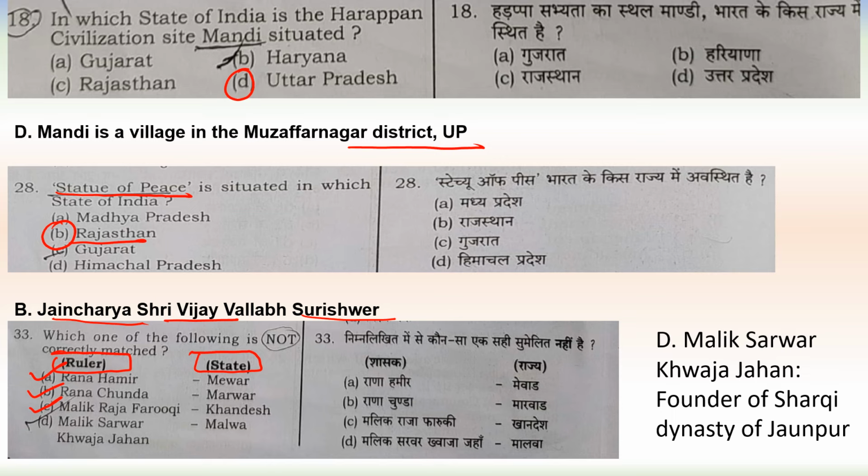Malik Sarwar Khwaja Jahan. So here it is given Malwa. No. So he was Malik Sarwar Khwaja Jahan, founder of Sharqi dynasty, and Sharqi dynasty was founded in where? Was founded in Jaunpur. The ruler of Jaunpur, not Malwa. So option D is not correctly matched. That's why option D is our answer. So we'll move to next one.